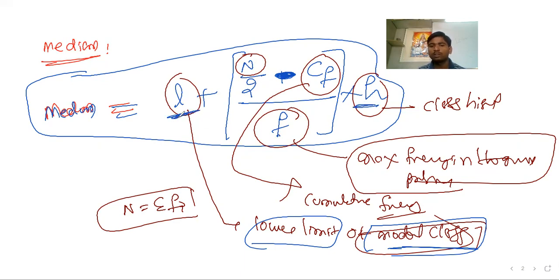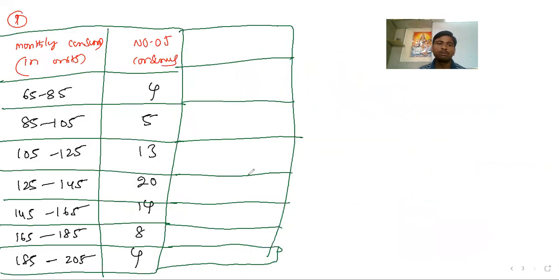Also, what is the modal class? How to fix the modal class in a given problem? What is the frequency? What is the cumulative frequency? What is the total count? I'll show one by one by taking an example. Let us go directly to the example problem. This is an example problem for you, which I have taken for my convenience.